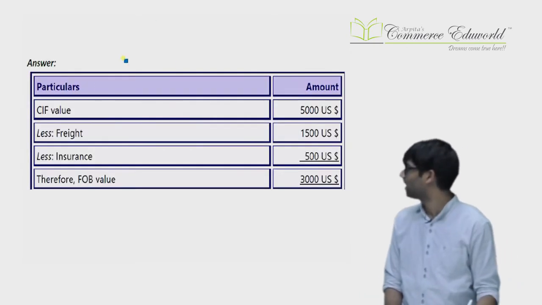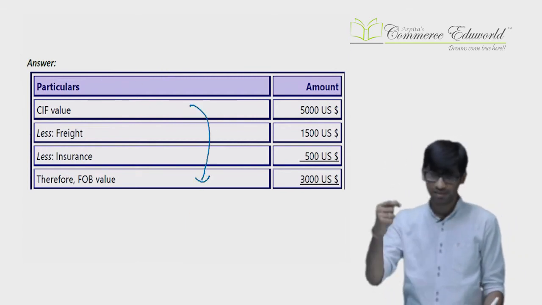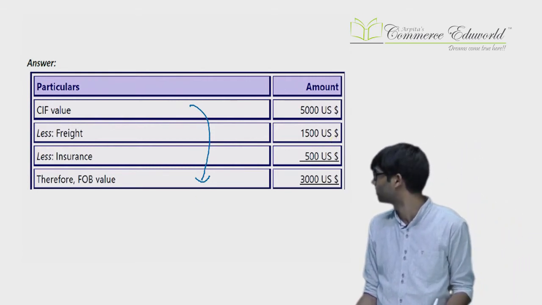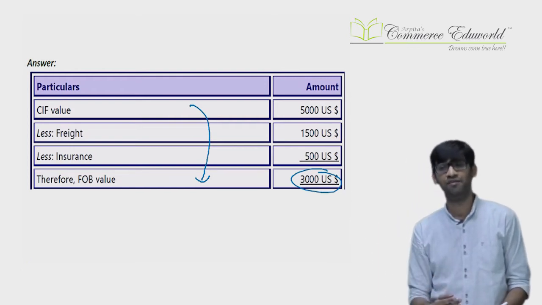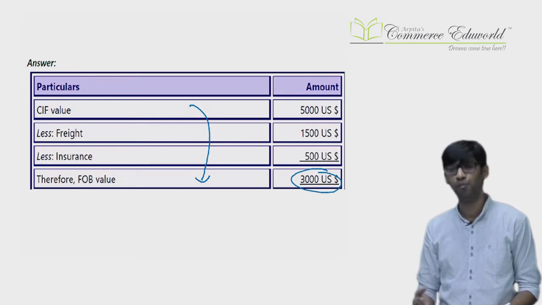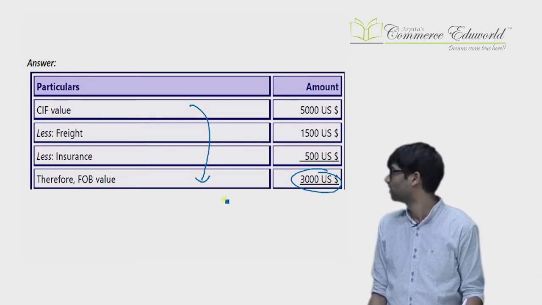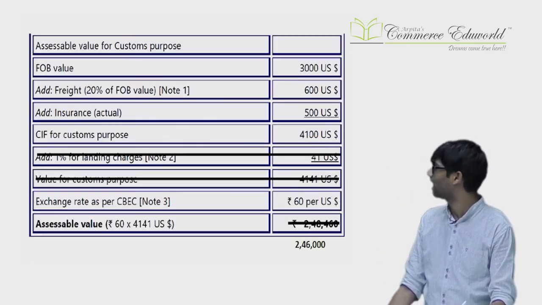Concentrate. We have CIF. From that CIF, first we will calculate the FOB. We'll go back. So from the CIF, we'll remove the freight, we'll remove the insurance which is included, and we'll come back to FOB. Sir, why? Because we have the logic. We go from FOB, then we add freight, insurance in our manner, not as per their manner, and then come to CIF. So even if they have given CIF, I've come back to FOB. So I remove the freight, insurance given by them, I come back to FOB. Now I start afresh. I have FOB.